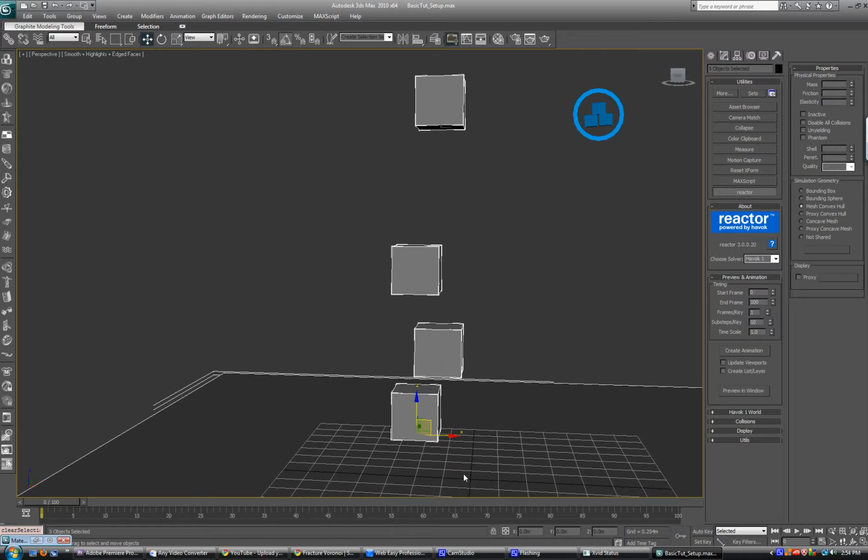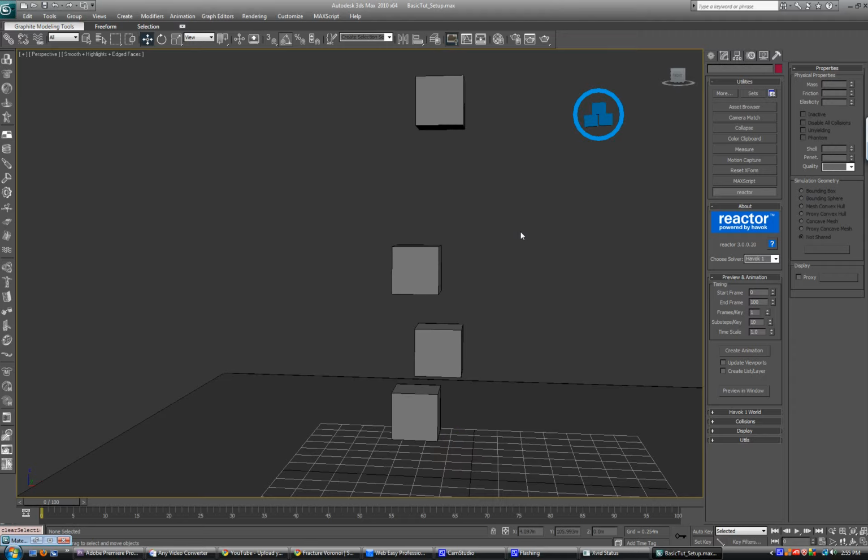So now you understand the basic settings of this. There's mass, which is how much an object weighs. Friction is how much friction the object has when it collides with another object. And elasticity is basically how bouncy an object is. I'm going to go over these basic checkboxes on the far right in the Physical Properties tab, because these can help you a lot with some of your simulations.